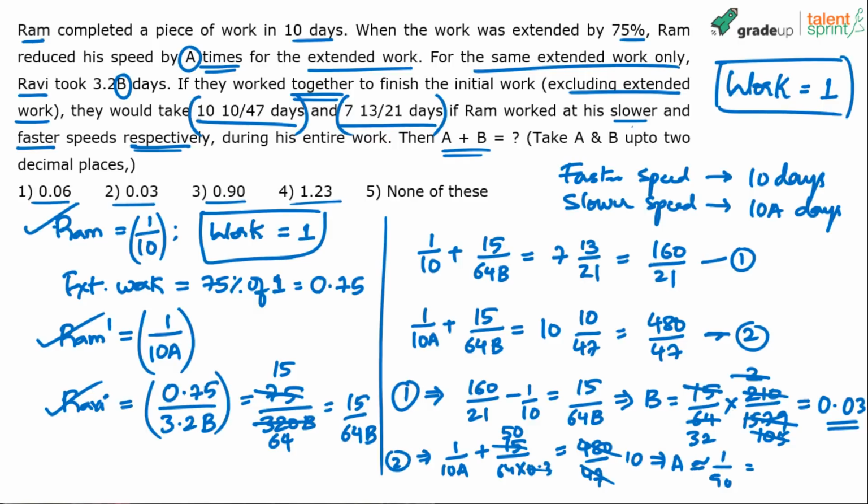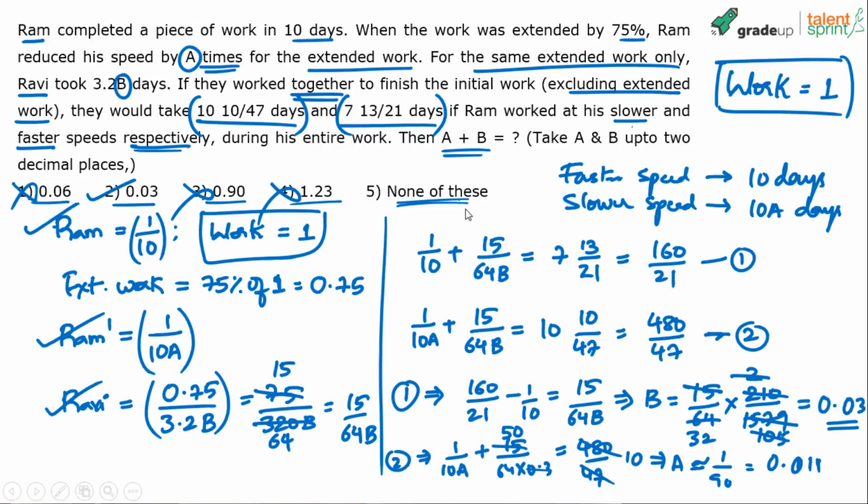How much is 1 by 90? So I think the answer should be somewhere around 0.3 or, yeah, 1 by 9 is 0.11. 1 by 9 will be 0.011. So option 4 is anyway ruled out. It can't be 1.23. Option 3 is also ruled out, 0.9. Option 1, 0.06. No, it is 0.04, somewhere around 0.04. Yeah, so it can be taken close to 0.03 only, or maybe if you have to be too precise, the fifth option, none of these, can also be taken as the answer.